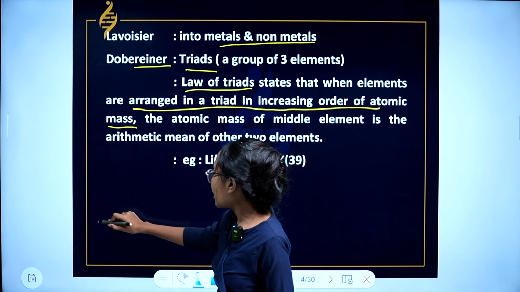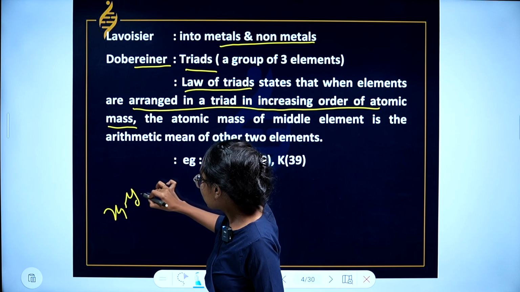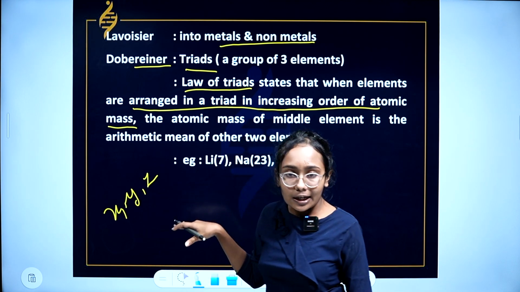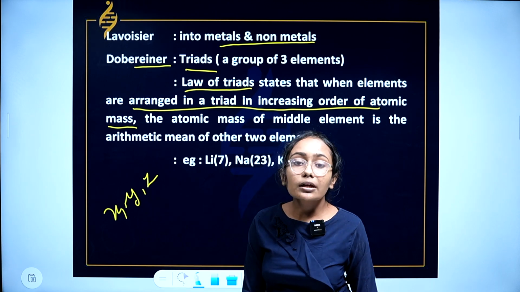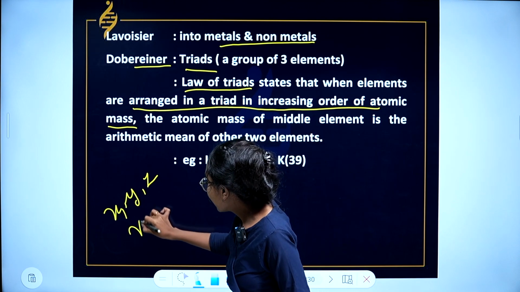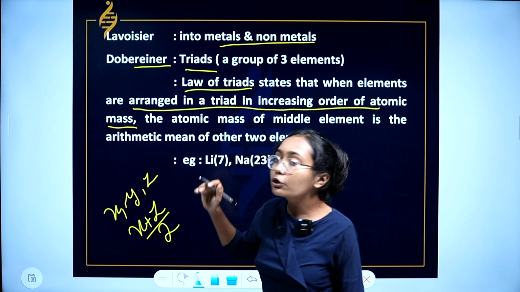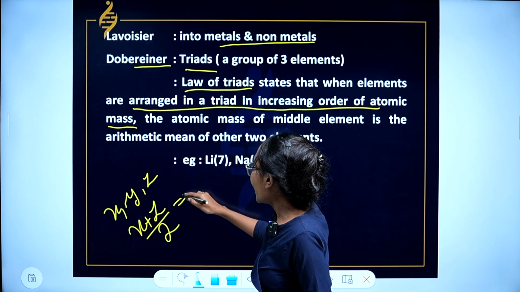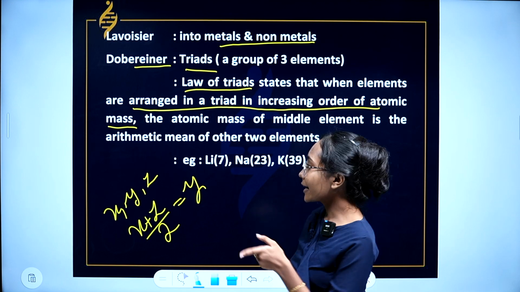For example, I take X, Y, Z, three elements, placed in the increasing order of atomic mass. X, Y, Z are the elements. When I add the atomic mass of X with the atomic mass of Z and divide by 2, which means I am taking the mean or the average, I get the atomic mass of Y. This is what the law of triads states.